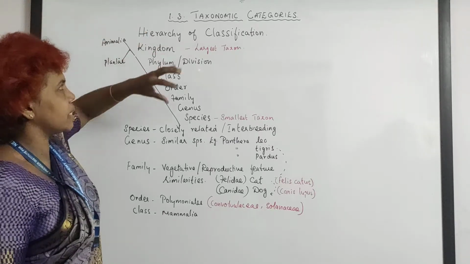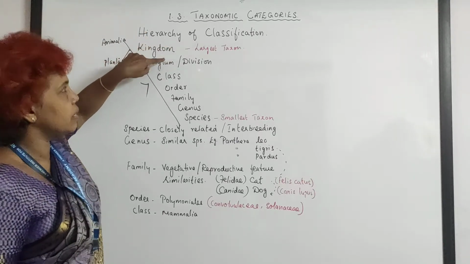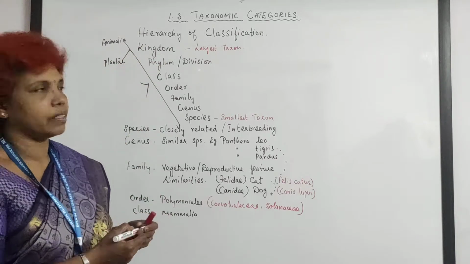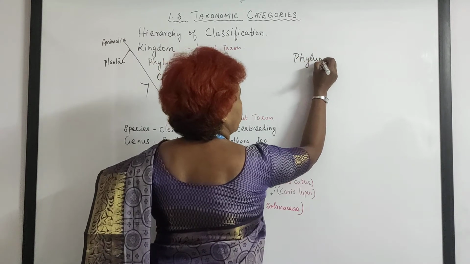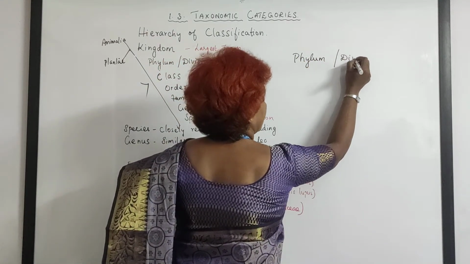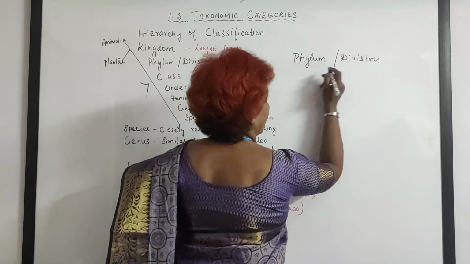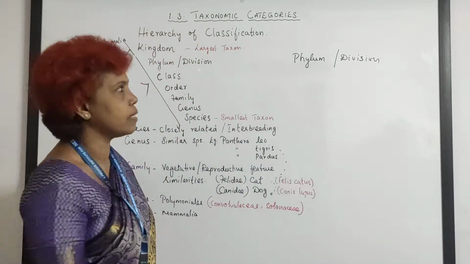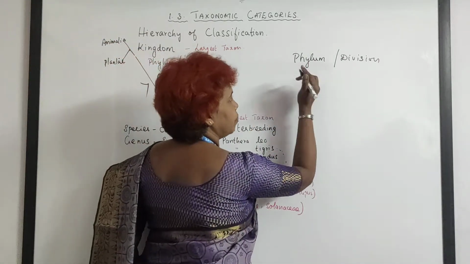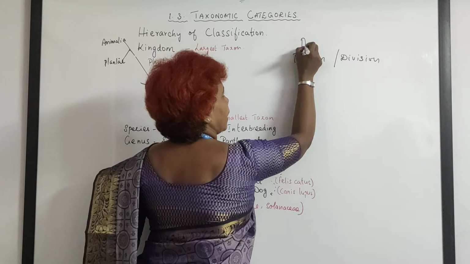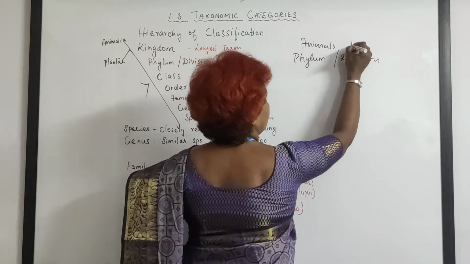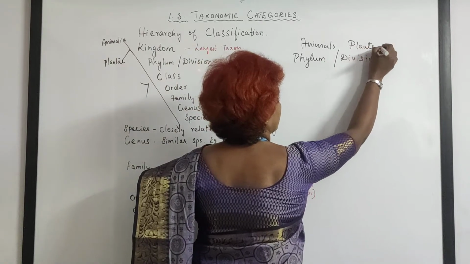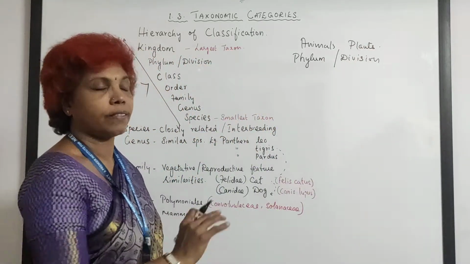Okay. So the next category is the phylum. Look at this, here I just wanted to explain a little more in detail about what phylum and what division is. The phylum is the term used for animals, and the division is used only for plants.